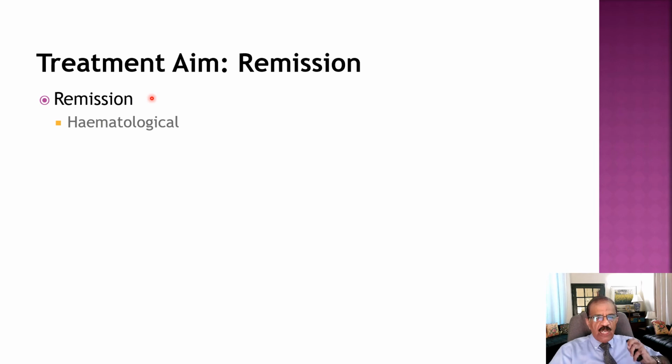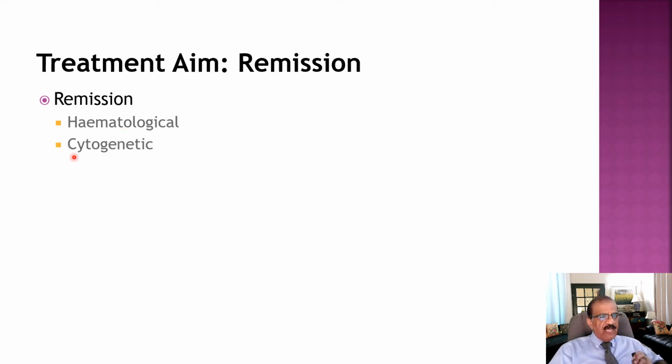So all symptoms, all clinical signs, and all hematological abnormalities in the peripheral blood and in the bone marrow have disappeared. That means patient has got hematological remission. That is something great. So that means we have achieved first step.